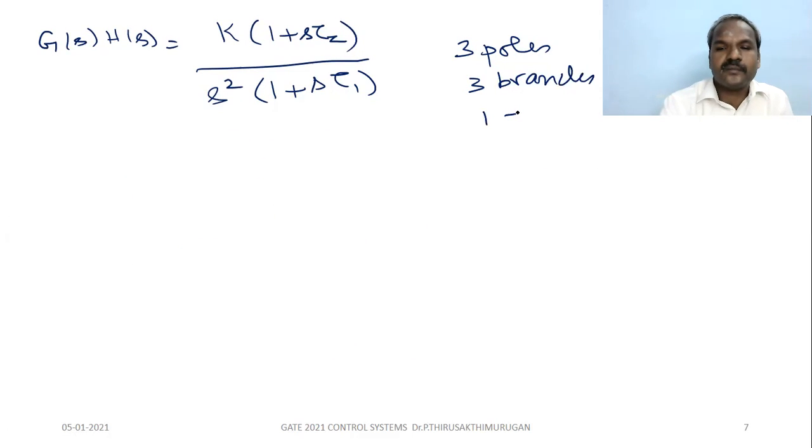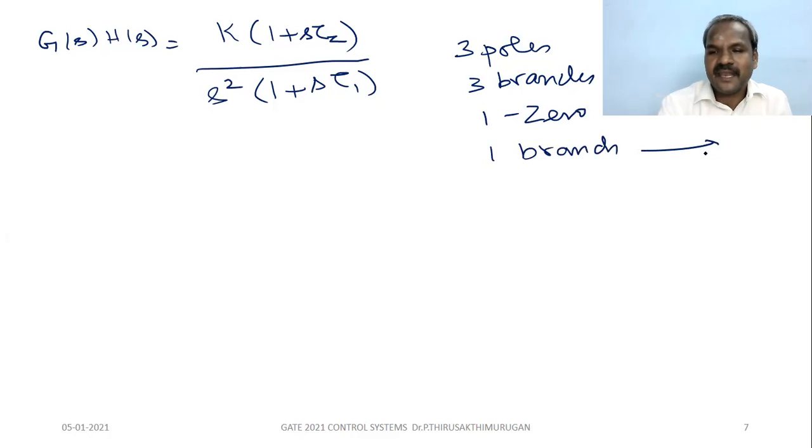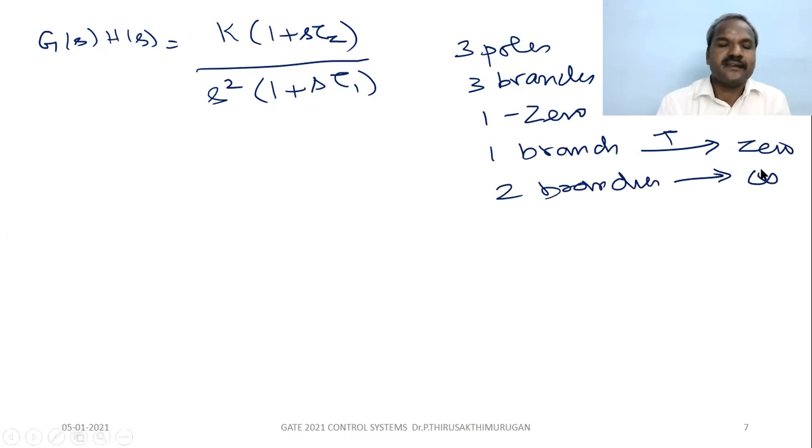One branch terminates at 0, and 2 branches terminate at infinity, not the zeros. Let us see the root locus diagram.